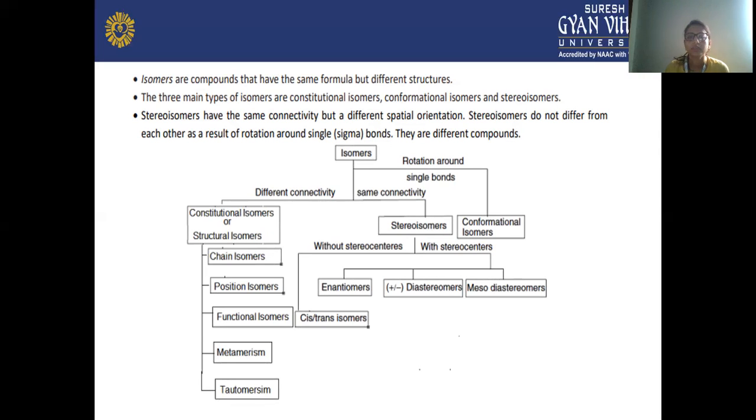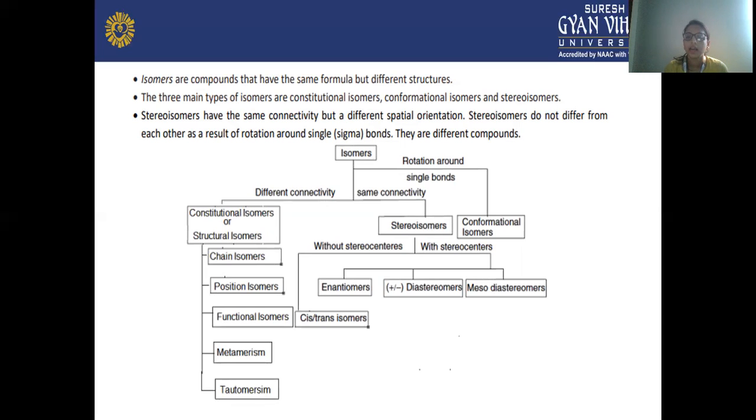Stereoisomers have the same connectivity but a different spatial orientation. This means they have the same connectivity, but the arrangement of atoms is different in space. That is why it is written that they have the same connectivity but a different spatial orientation. Stereoisomers do not differ from each other as a result of rotation around sigma bonds, so they are different compounds.